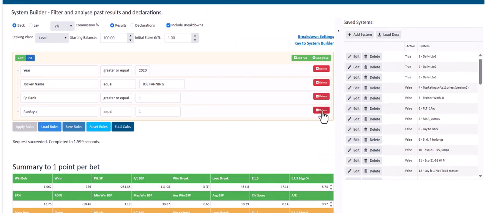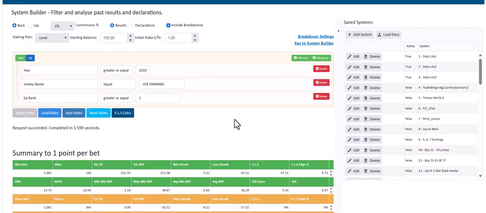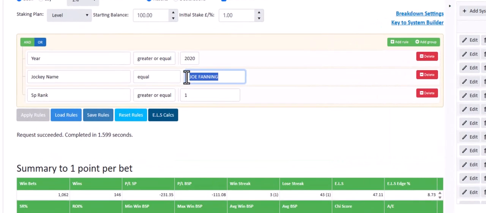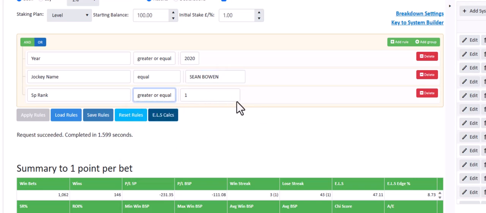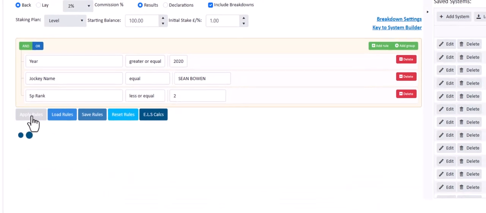But I'm just going to go back to a few more here now and look at a couple of jump ones. The 2 top jump jockeys at the moment are Sean Bowen. And this is going to be SP rank less or equal to 2. You don't have to do the rank. It's just a way of separating to see how each jockey does with the most fancied horses. So Sean Bowen on the first and second favourites.